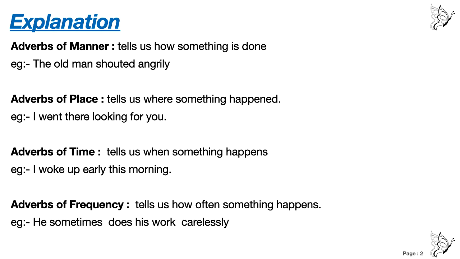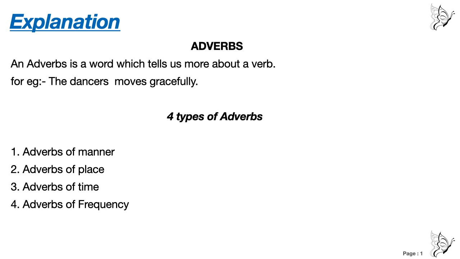If you write he does his work carelessly, the sentence is not wrong, but you have to mention a word which indicates adverbs of frequency. So we are writing sometimes. He sometimes does his work carelessly. Instead of sometimes, you can write often also. He often does his work carelessly. Understood? So the explanation part is completed.